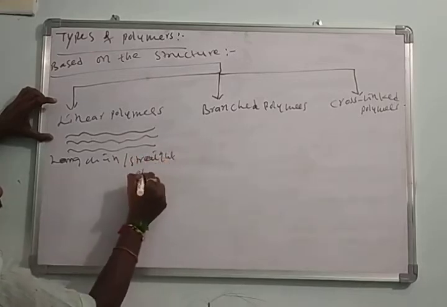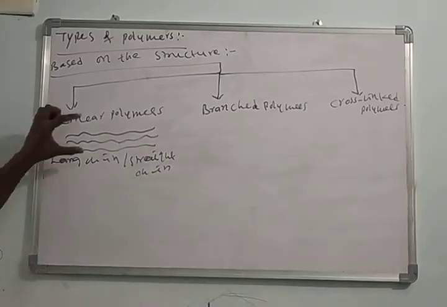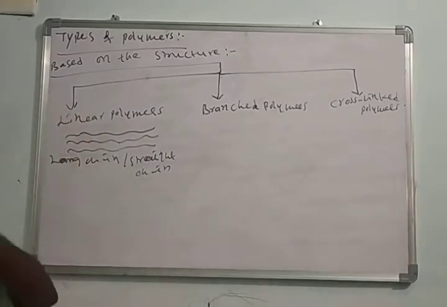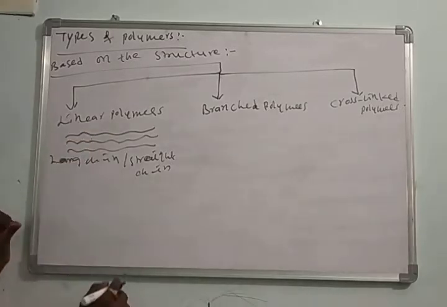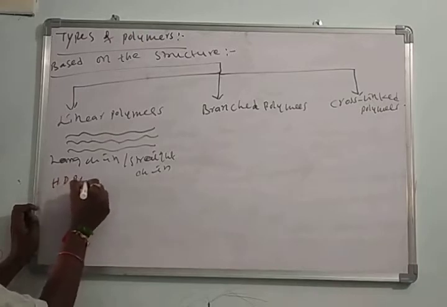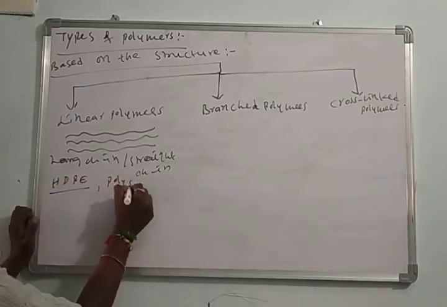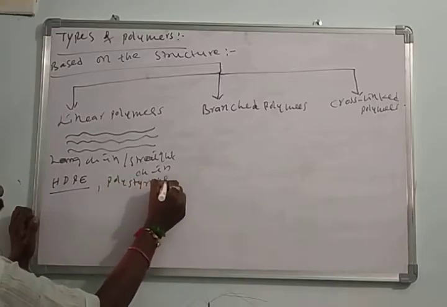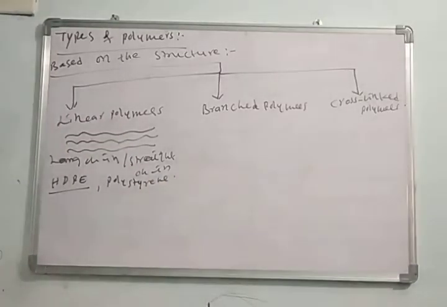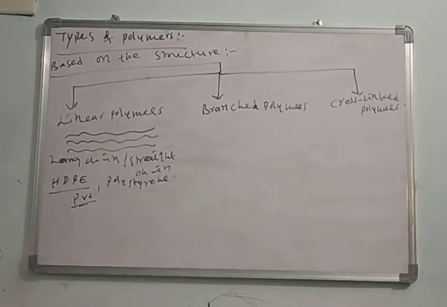Straight chain polymers. These are also called straight chain polymers. All monomer molecules are arranged in a linear manner. Many examples are there for the linear polymers: HDPE, high density polyethylene, polystyrene, and polyvinyl chloride, PVC, are the best examples for linear polymers.